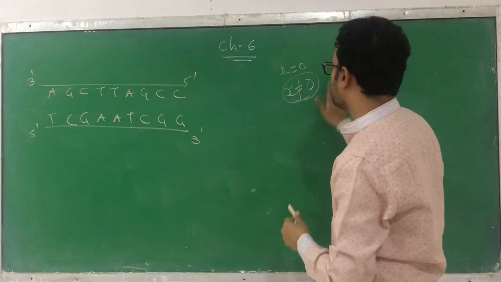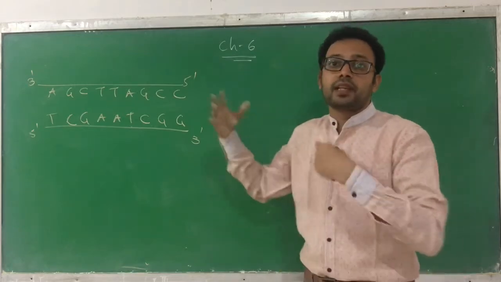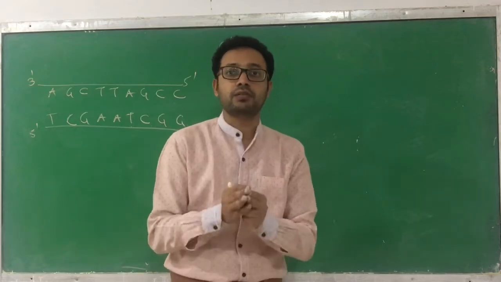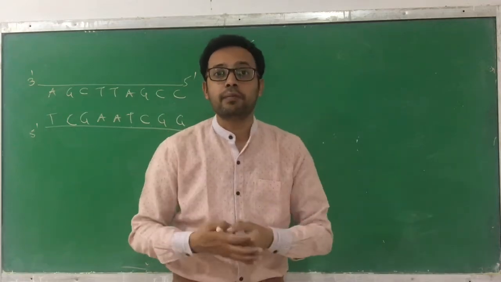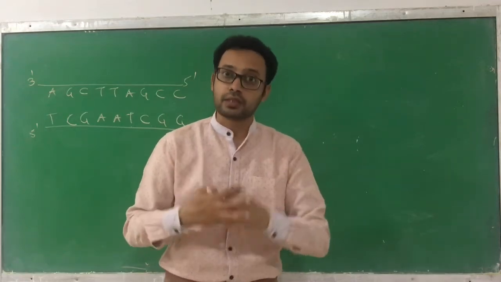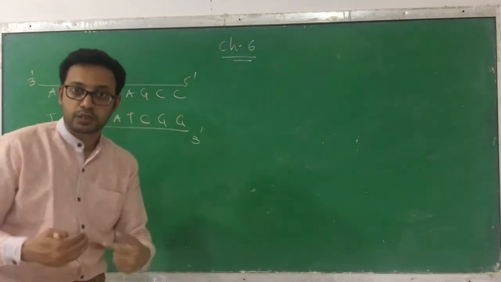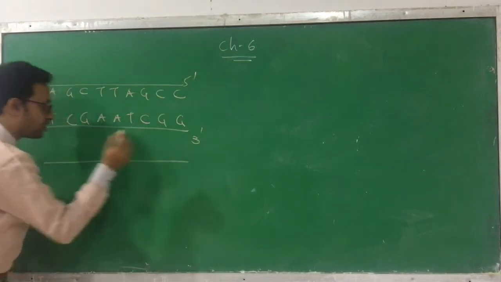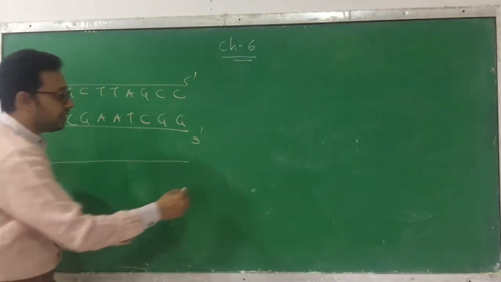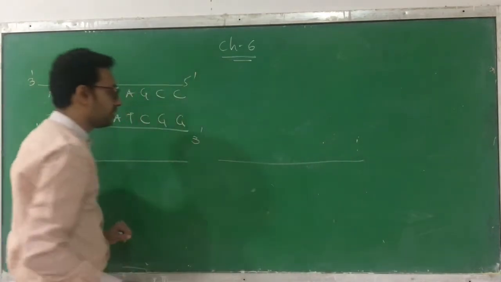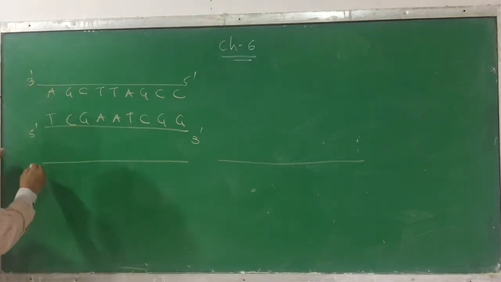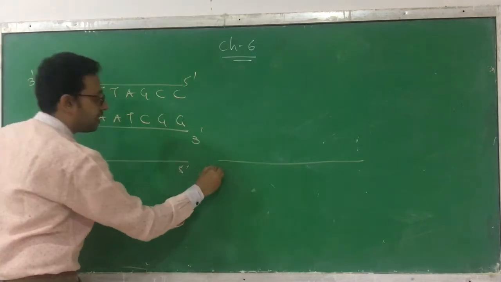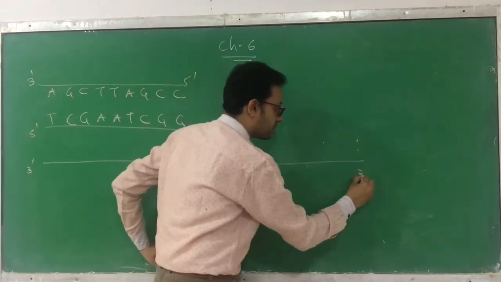Similarly, here you already know that only one chain is going to be copied. But just assume for now that both chains are copied in transcription, then what happens? Then we will see whether it is possible or not. So I am just separating both the chains. This is the first chain, and this is the other chain. Clear? This is the first chain which is running from 3' to 5'. The other chain I am separating is 5' to 3'.